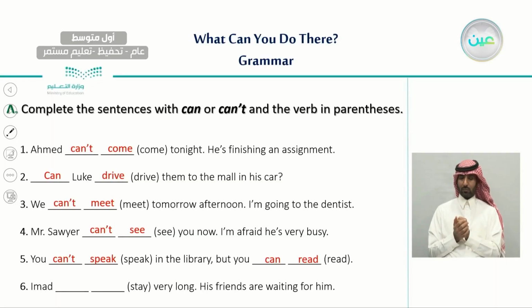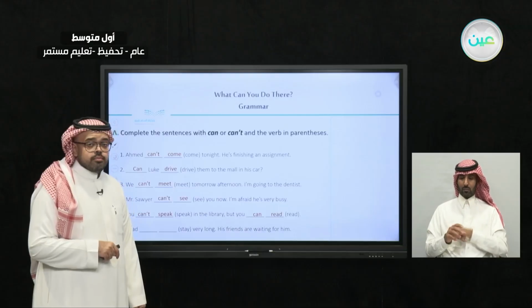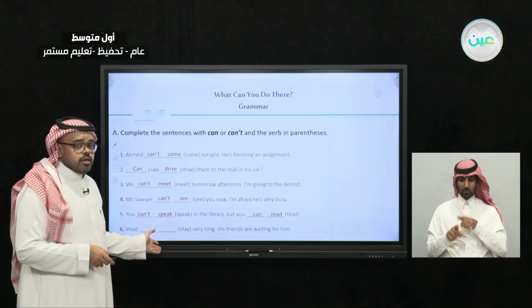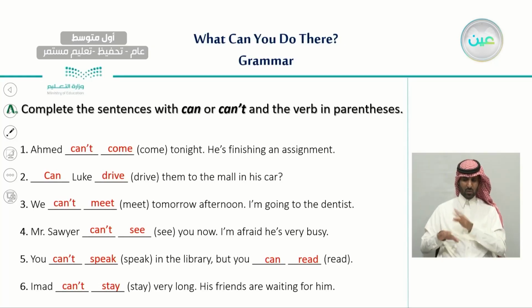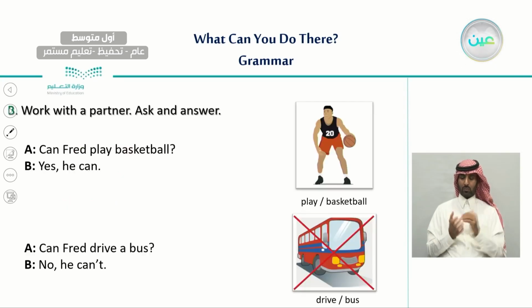Number 6. Imad blank stay very long. His friends are waiting for him. They are waiting for him right now. So the answer must be, very good, can't. He can't stay very long because his friends are waiting right now at this moment. So these are the answers of the first exercise, exercise A.